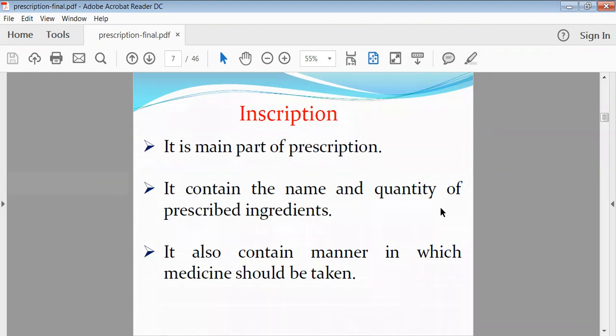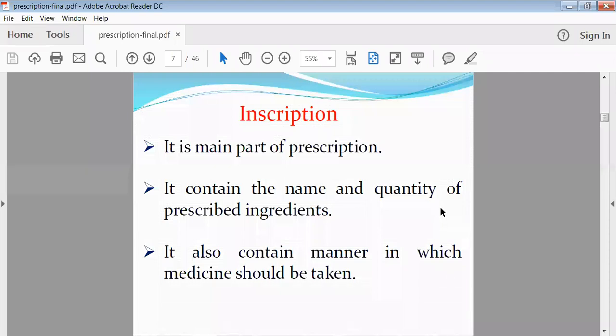Then they will also give the idea about how many times the dose has to be taken, whether one dose in the morning, one in the afternoon, and one in the evening, or only morning and evening doses. Likewise, the manner in which we have to take the medicines will also be written in that inscription part.